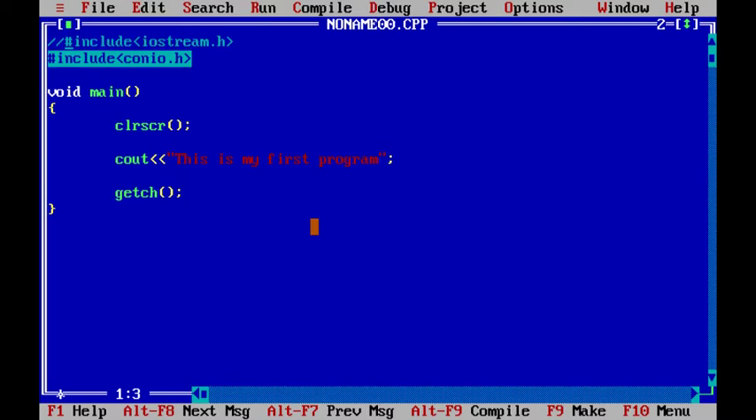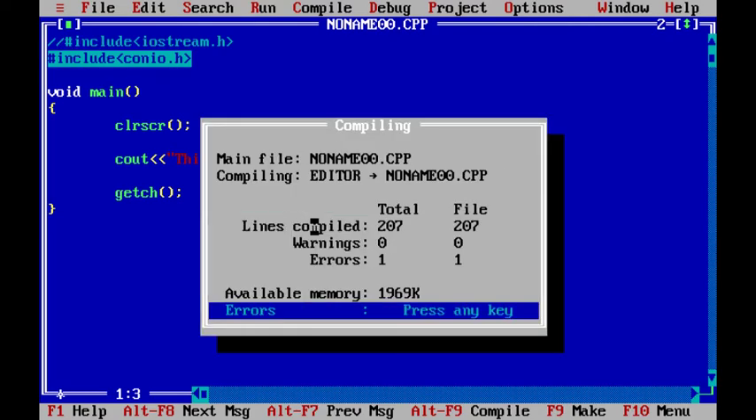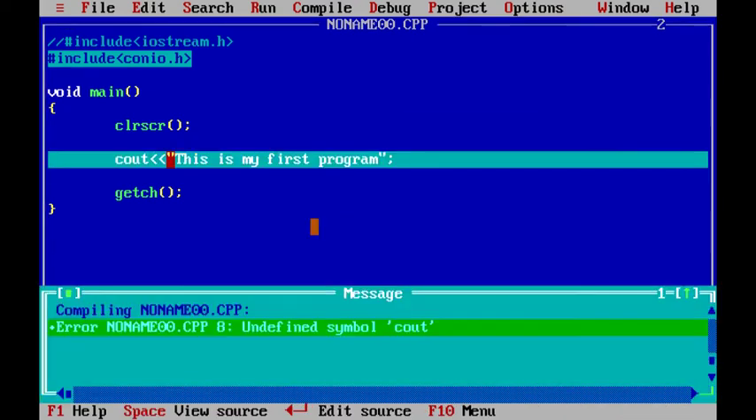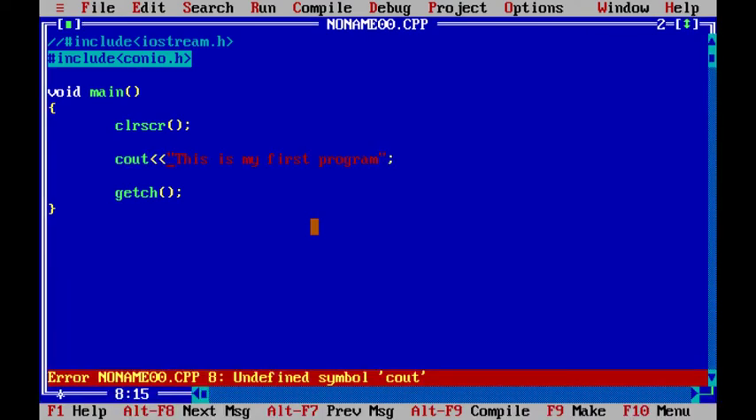If I comment this part out, let's see where you get your error and why we are using this iostream.h. If I compile this, you can see one error is there. If I press enter, you can see undefined symbol cout. That means C++ is unable to understand what this cout is. This cout is one part of iostream.h. If you don't have the iostream.h package imported in your program, you won't be able to use cout, because cout is a tool which we are using from a toolbox called iostream.h.